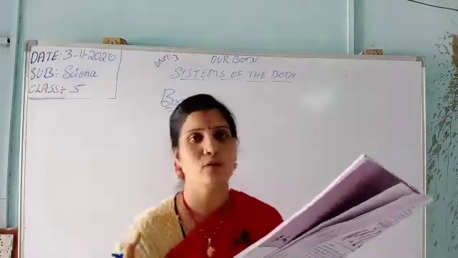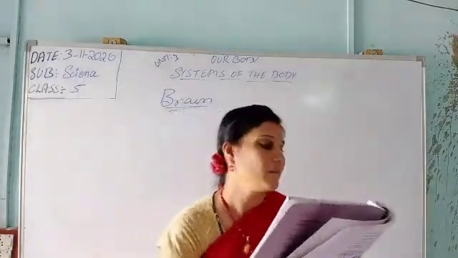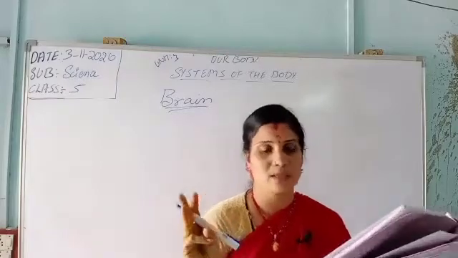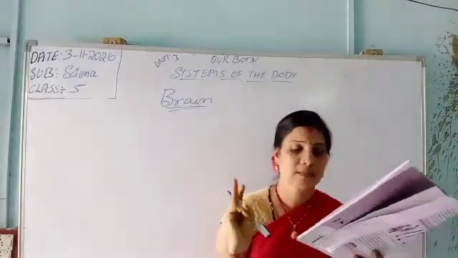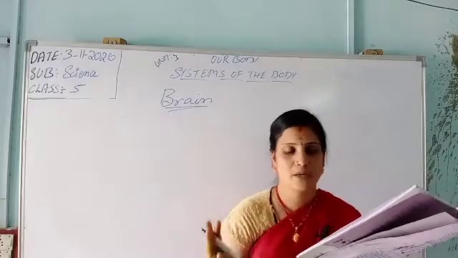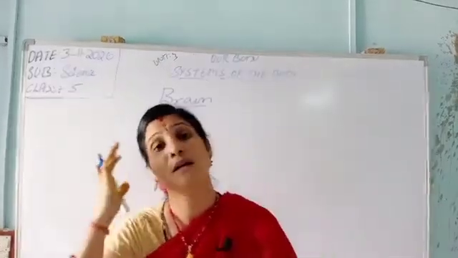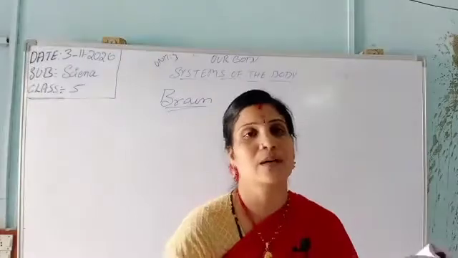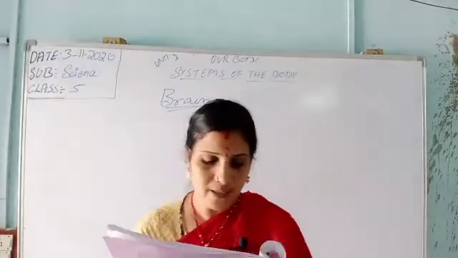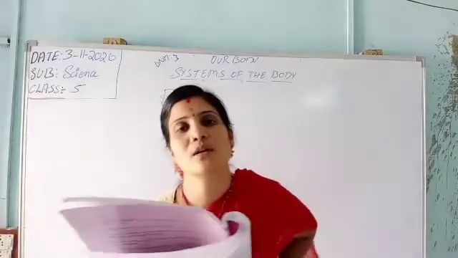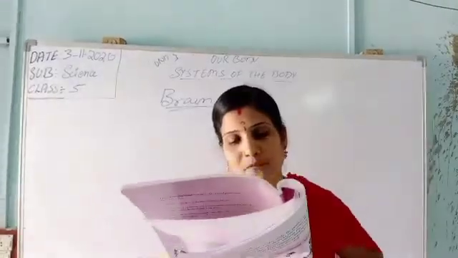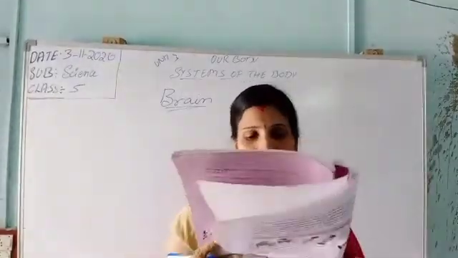In the brain, you know, the brain has 3 main parts: cerebrum, cerebellum, and medulla. These are the 3 main parts of a brain. So how does it control? Now we will see. The brain is the main control center of the body.